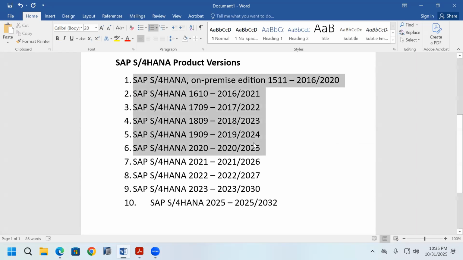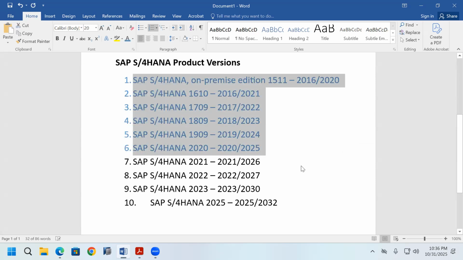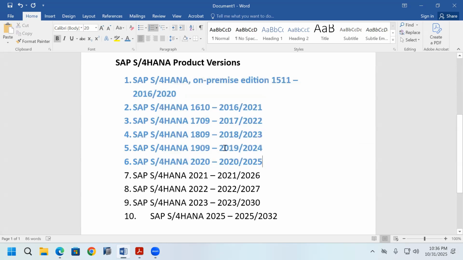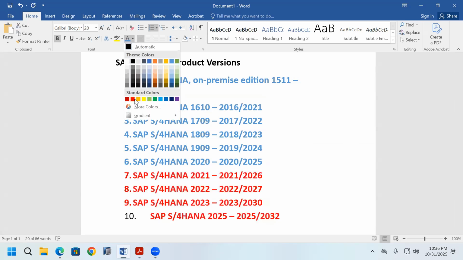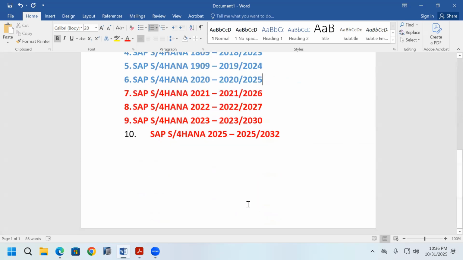Nowadays in the market, all of these versions are not available. You cannot use these versions. So if you want to build SAP S/4HANA software in your own server or company server, only these 4 versions are there: SAP S/4HANA 2021, SAP S/4HANA 2022, SAP S/4HANA 2023 and SAP S/4HANA 2025.